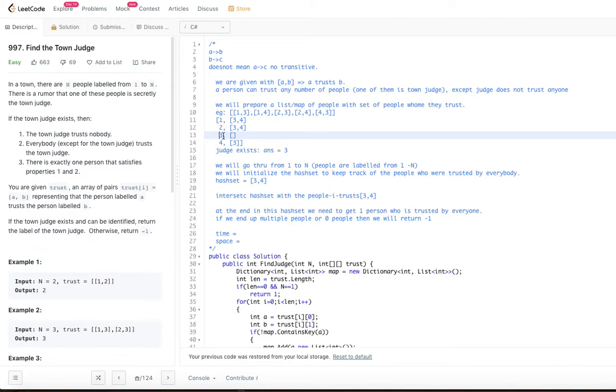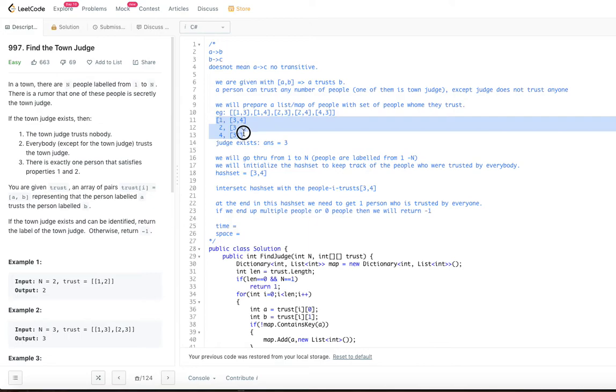So 3 doesn't trust anyone, right. So when we prepare the map we won't have anything. So we don't have to create this particular thing because there is no trust relationship in here. So this is just for our understanding. When I was going through the example, I created it, but when we create the trust map from this, it is just like this.